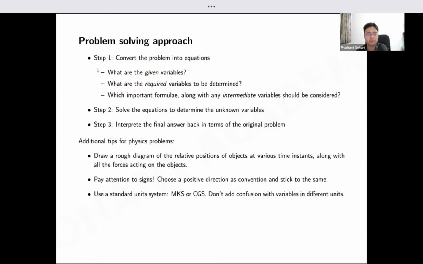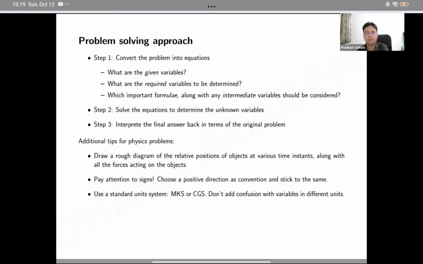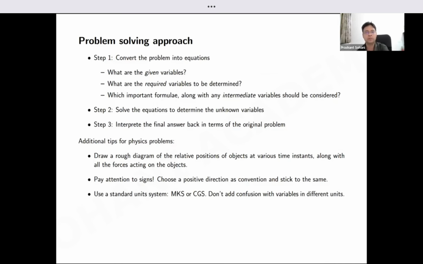Typically, if you have a word problem, some information is given in terms of sentences or maybe some diagram. The first step is to convert that into mathematical equations. For that, we need to understand the most important variables given in the question, and the variables we need to find, that is, what answer is being asked. Then there are intermediate variables: often in difficult problems, you cannot reach the end goal directly from the starting information. There are milestones in between which you need to reach one by one, and from those you can go to the required solution.